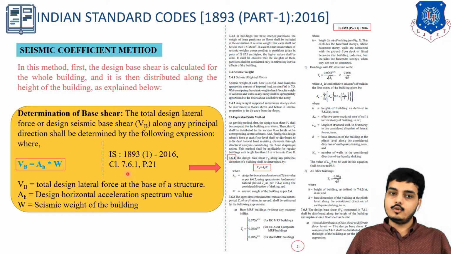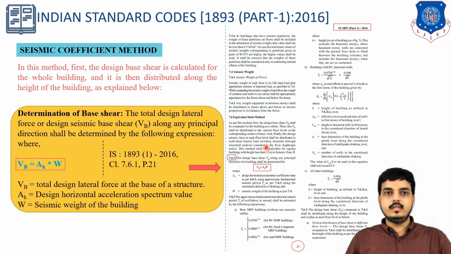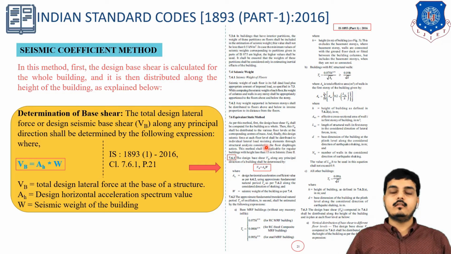Now where is it to be found? It is in IS 1893 part 1, 2016, clause number 7.6.1 at page number 21. Here, on page number 21, clause number 7.6, in that 7.6.1, VB equals AH into W. For solving the example we will be using this IS code, and it will be very useful for solving the sum. From here you get the equation. So now let's move to AH and W.